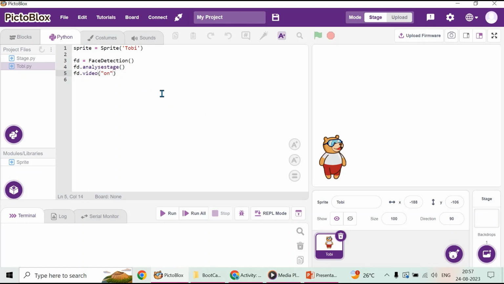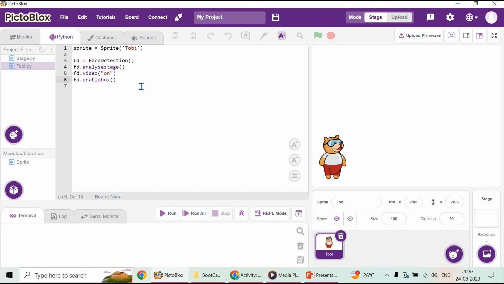Now the next one is we have to enable the box, correct? So fd.enable box function. This function enables the bounding box on the face. After this we have to set the threshold.